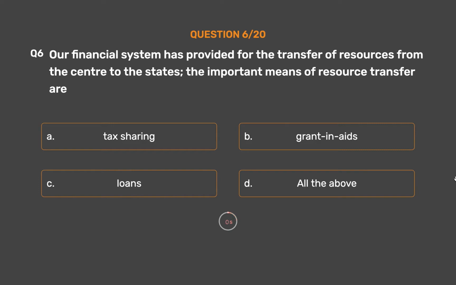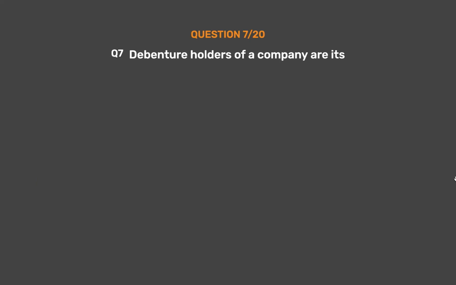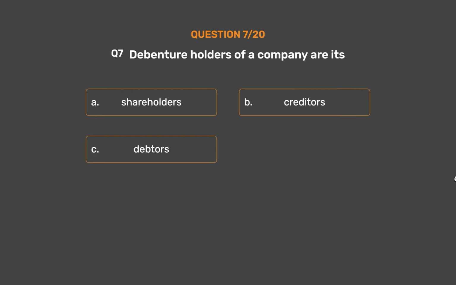The correct answer is Option D, All the above. Question number 7. Debenture holders of a company are its: Option A, shareholders. Option B, creditors. Option C, debtors. Option D, directors.